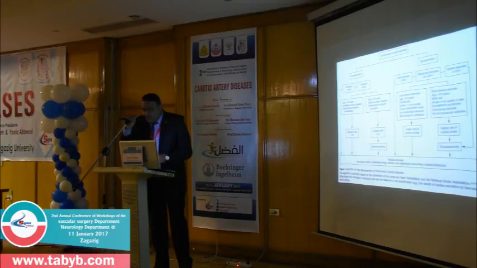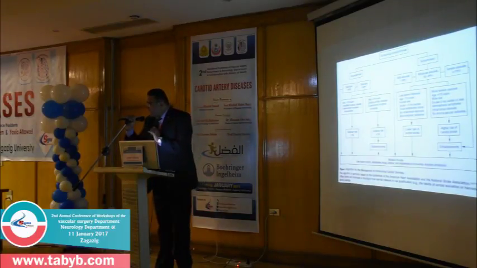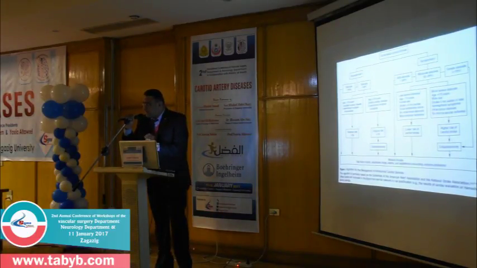But if the degree of stenosis is more than 60%, we look at the perioperative risk. If the perioperative risk exceeds 60%, medical treatment is preferred. But if the perioperative risk is less than 60%, we can do carotid revascularization therapy, either carotid endarterectomy or carotid artery stenting.